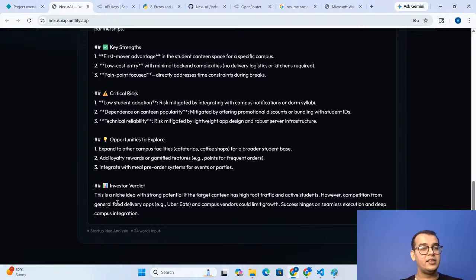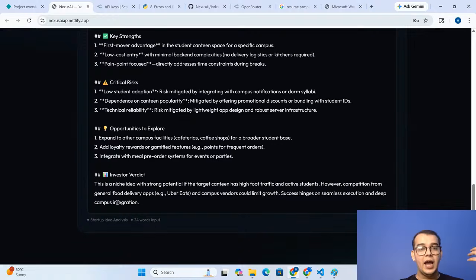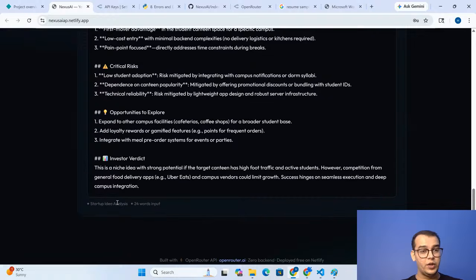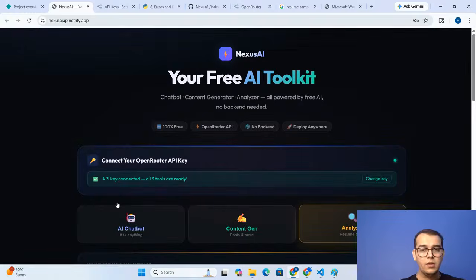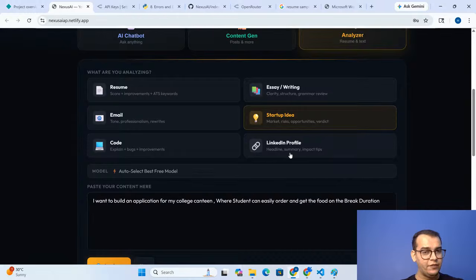So these are the risks in this startup, but it is a great opportunity to explore and create your application as well. This is a very niche idea. If you guys have a better idea, you can let me know. And these are the different features.